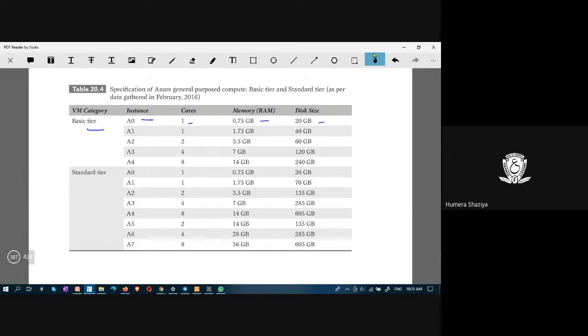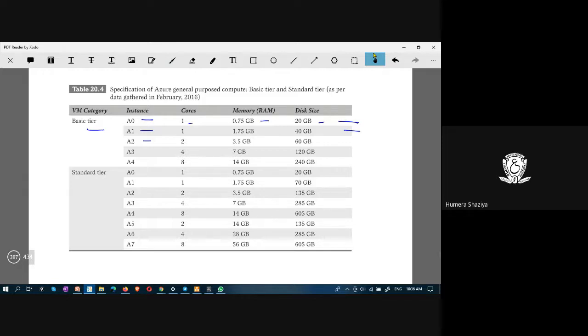As you go along, you will find different specifications. A1 has a different specification, A2, and these specifications are offered for different pricing schemes. There is no single price for all these offerings. This price and this price will differ based on the resources that are allocated to the consumer.